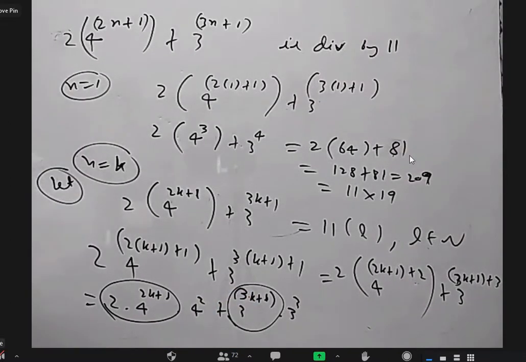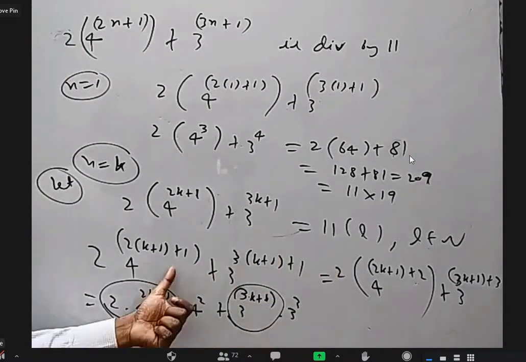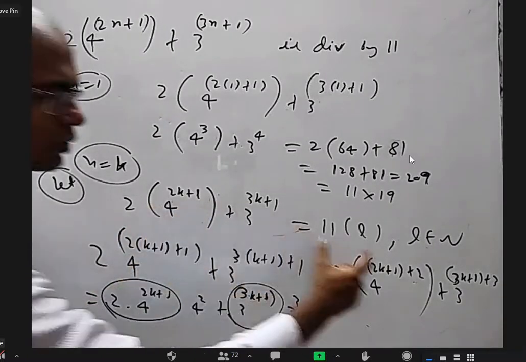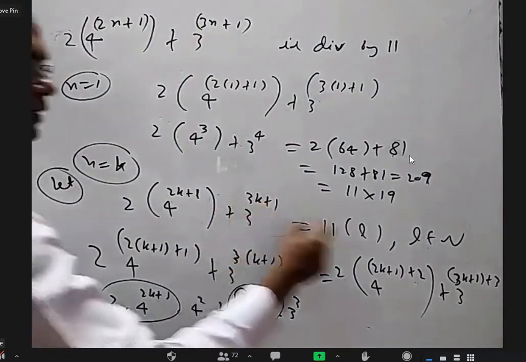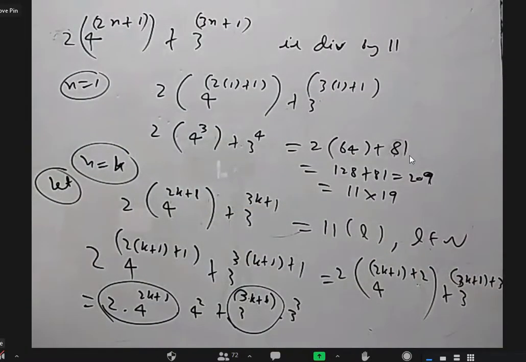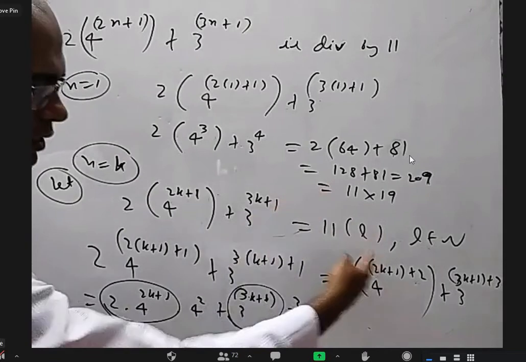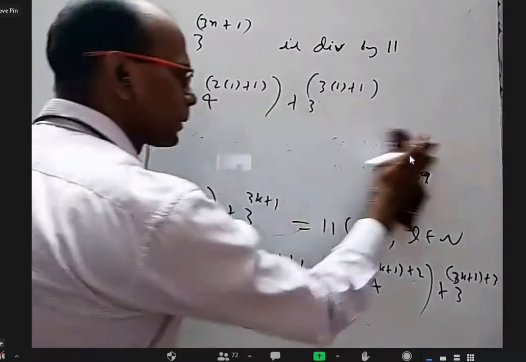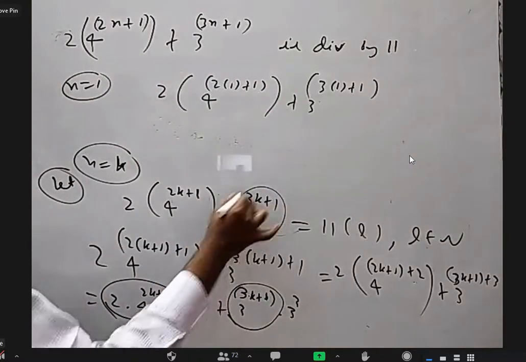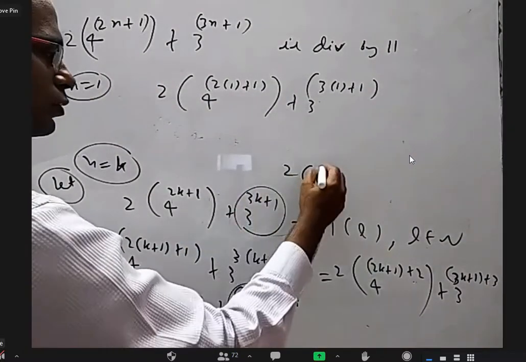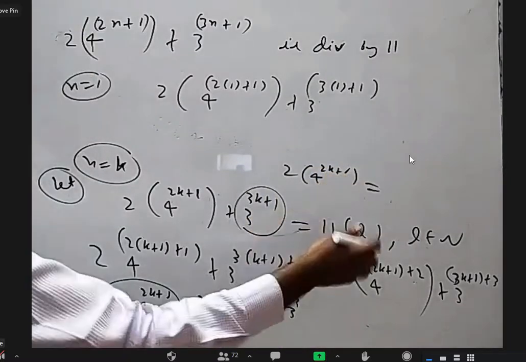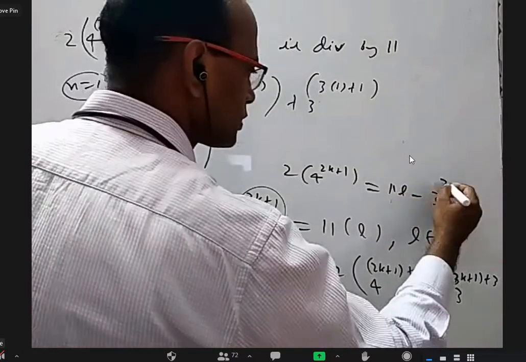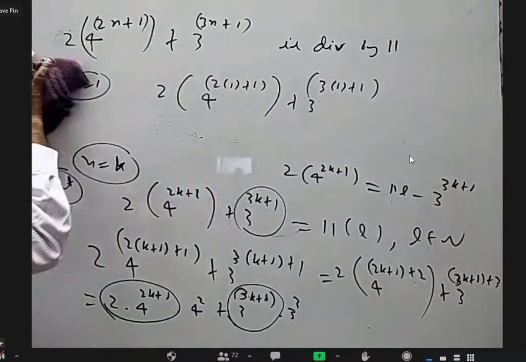What I'm trying to say is, I will try to get some kind of expression which are there here. For example, 4 power 2k plus 1 here also, 3 power 3k plus 1 here also. What is the advantage? Can I send this to the other side? If I send this to the other side, 2 into 4 power 2k plus 1 can be written as 11L minus 3 power 3k plus 1.